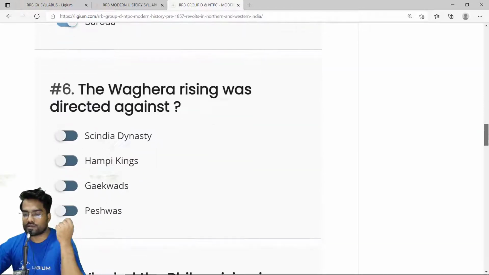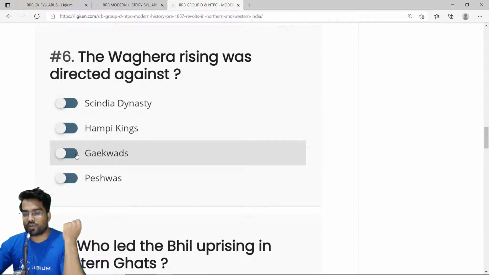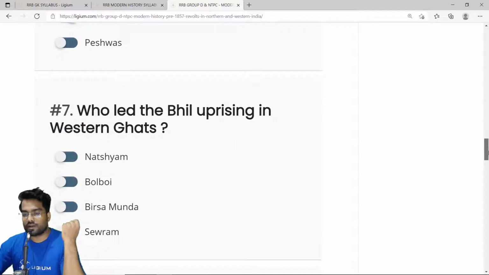Then we have the sixth question. The Waghera rising was directed against. As I mentioned earlier, the Waghera rising was directed against the Gaikwads. Option C, Gaikwads.